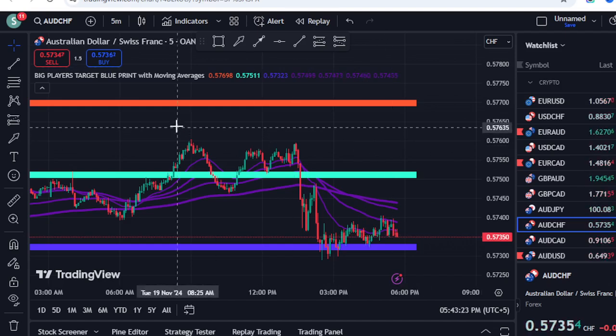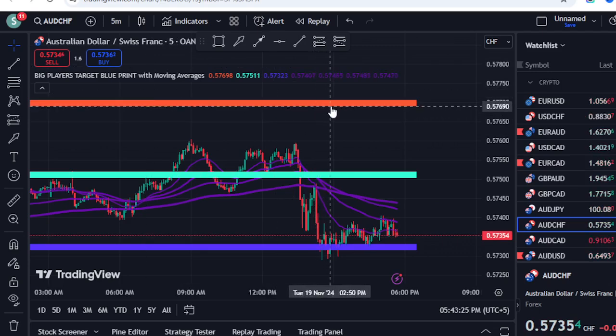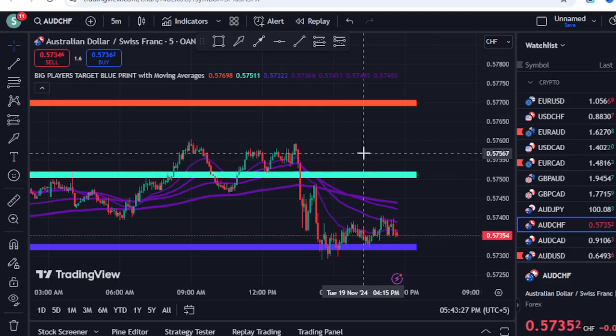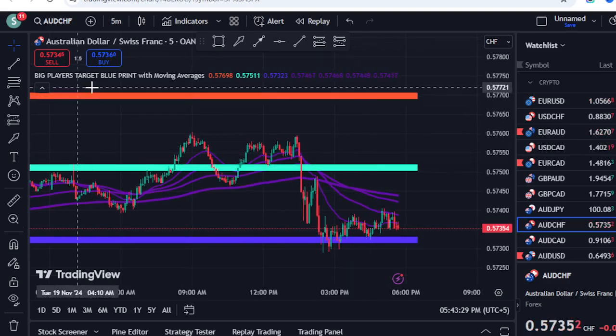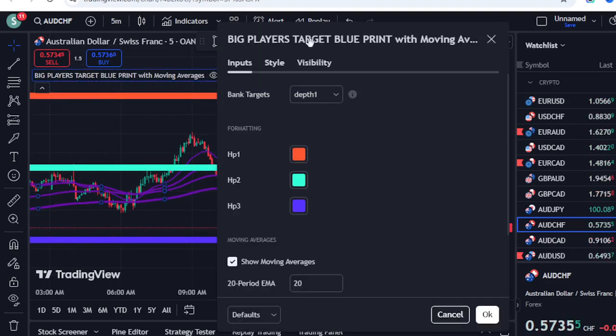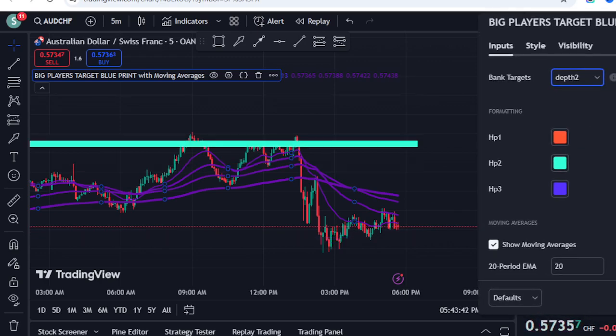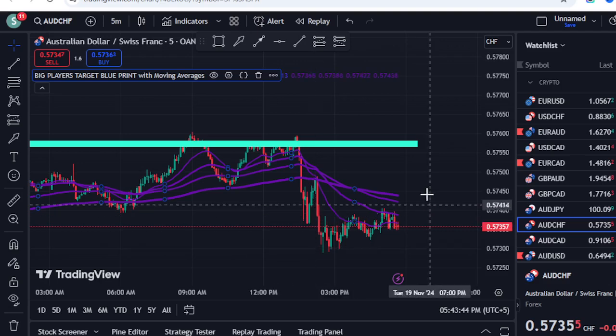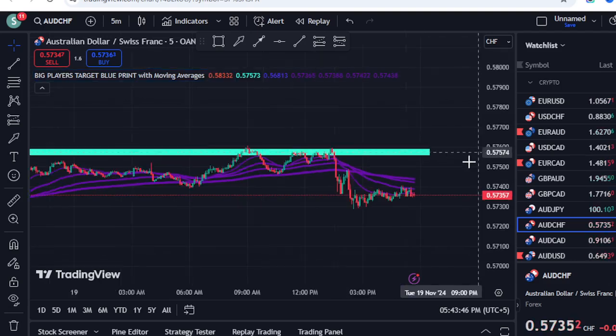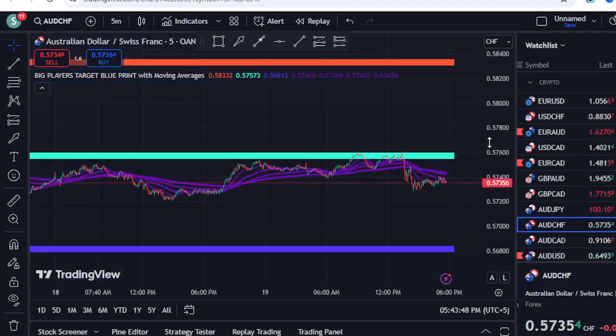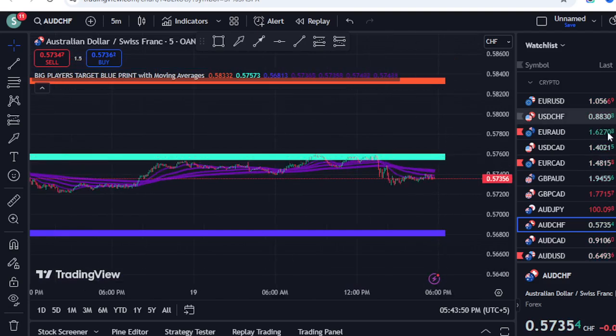Okay, guys, so first of all, if you just look at this indicator, it consists of three major levels which are based on the price action, and plus we have the depth option. For example, this is by default on depth 0. Right now, I have chosen depth 1. Let's say if I choose depth 2, now you can see my levels are much farther than before. And why do we use the depth option? Because the depth option plays a big role.